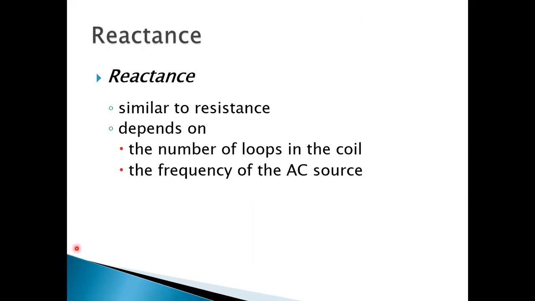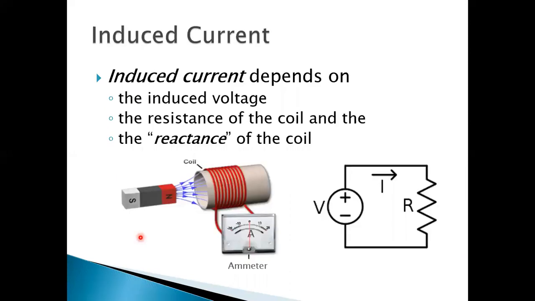Next, reactance. One more thing that you have to understand here. Three factors: induced voltage in the coil, resistance of the coil, and the reactance of the coil. A coil has inductance and resistance, so the effective resistance of the coil is called reactance.